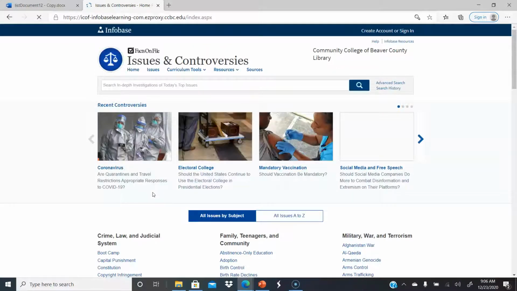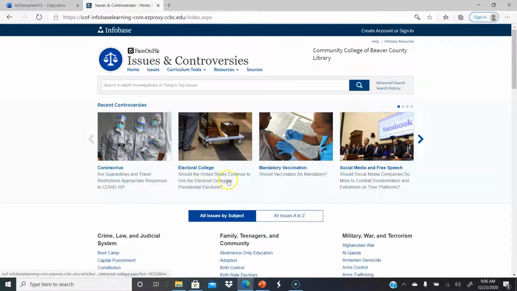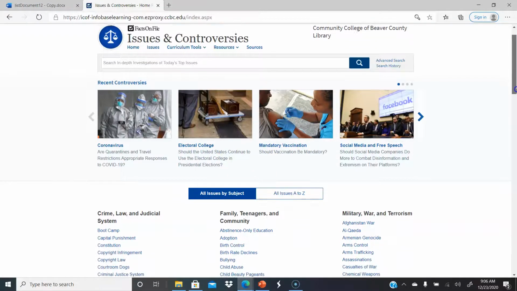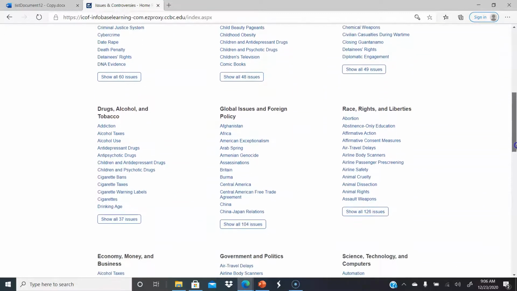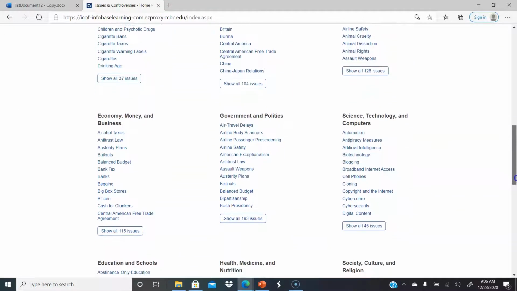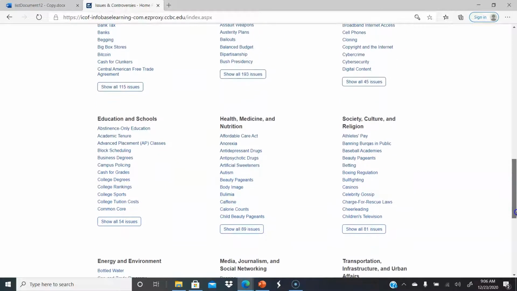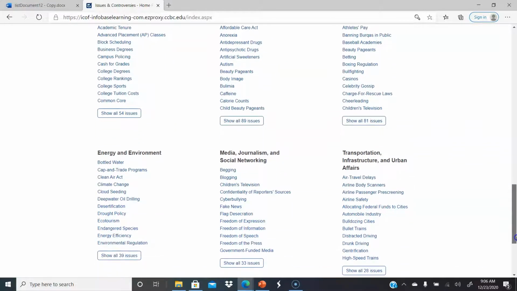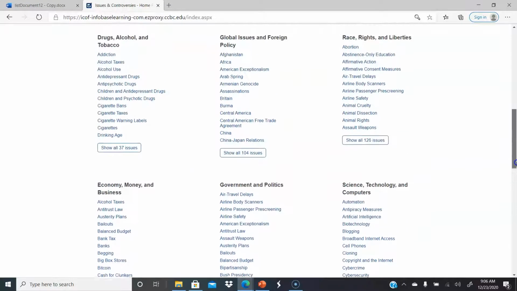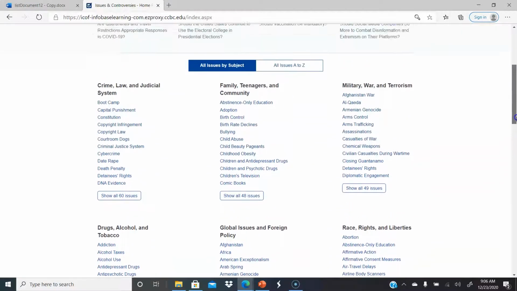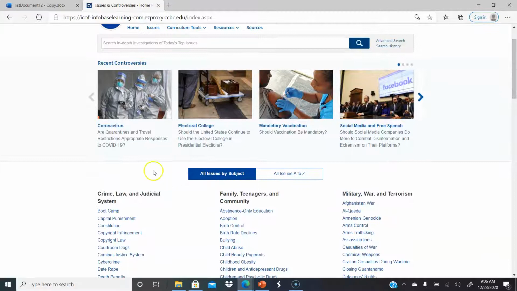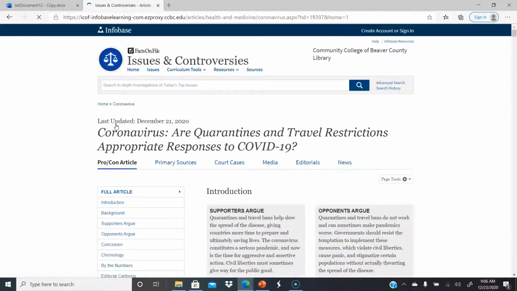So when you log in, since I chose Facts on File, this is just an example of, here are all the topics down here that you will find presentations about. So there's just a real wide variety from social media to global issues, climate change. But up at the top, they usually have, again, the hot button issues. But I'm just going to click on one since coronavirus is the first one.